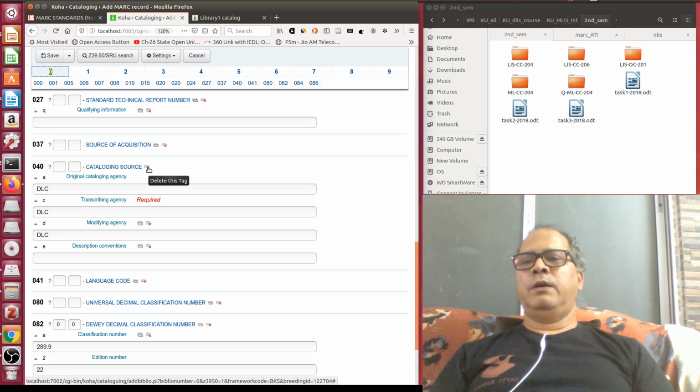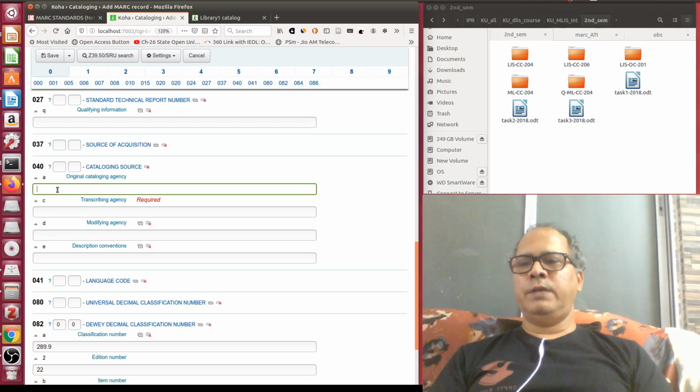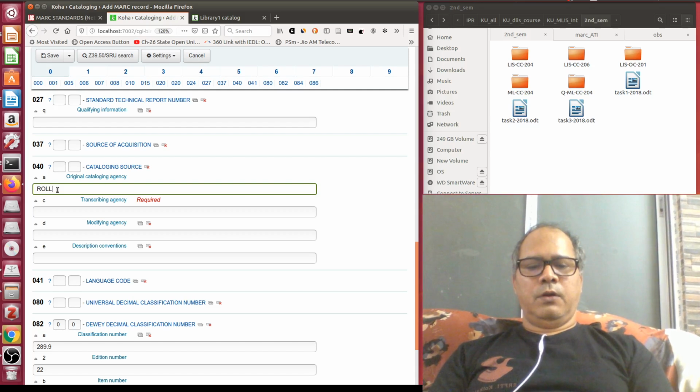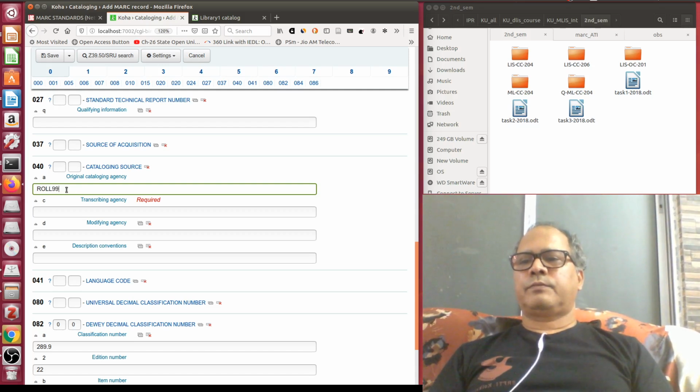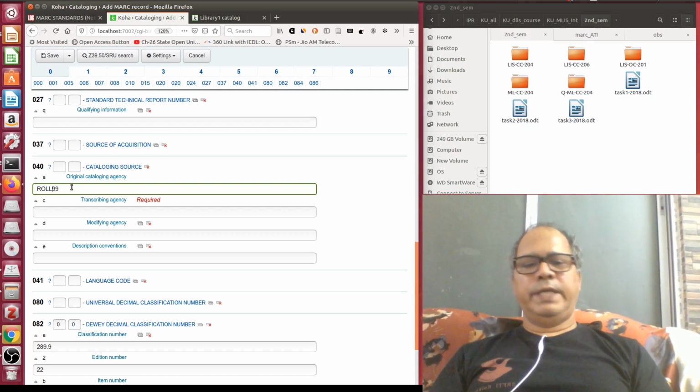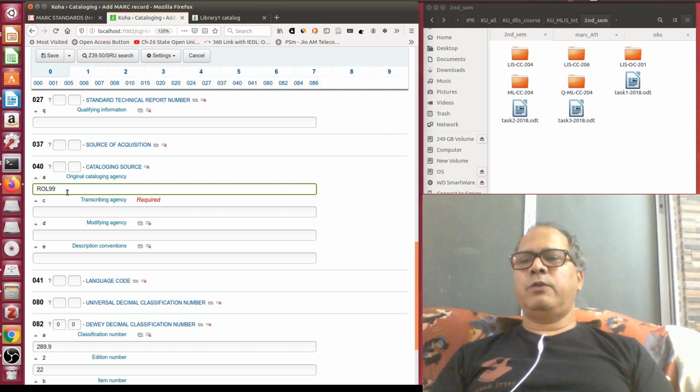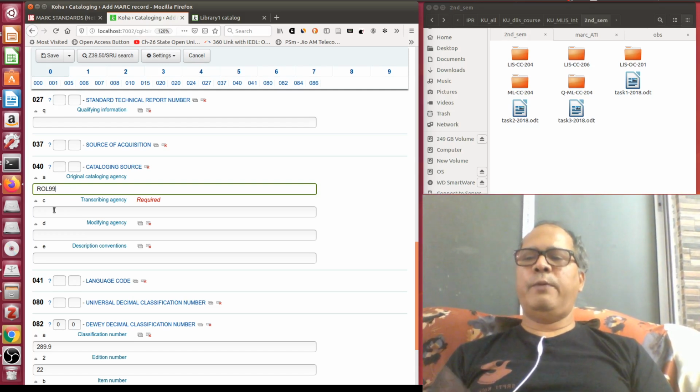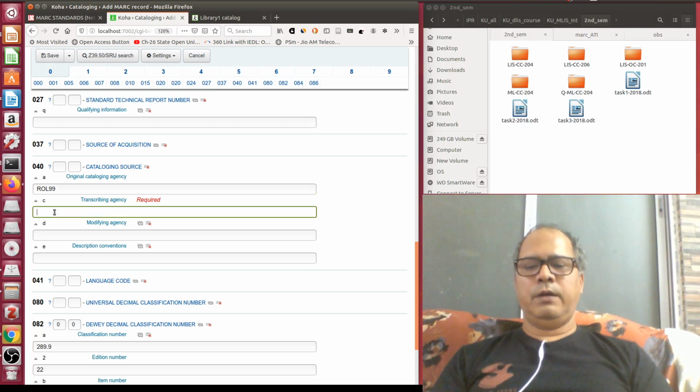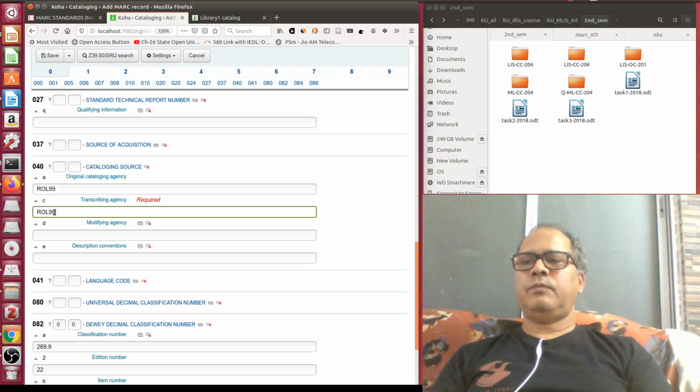For example, suppose I am deleting this and using roll 99, so it becomes a 6-letter code. So it should be the 5-letter code. So you have to give a 5-letter code for your library. So I am repeating this.